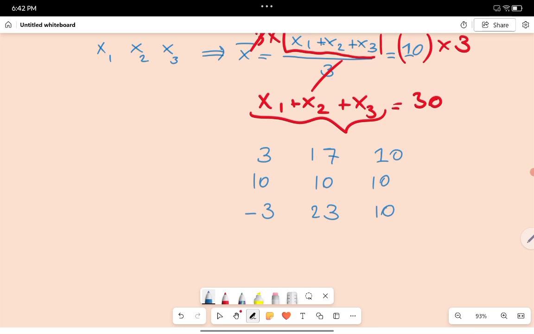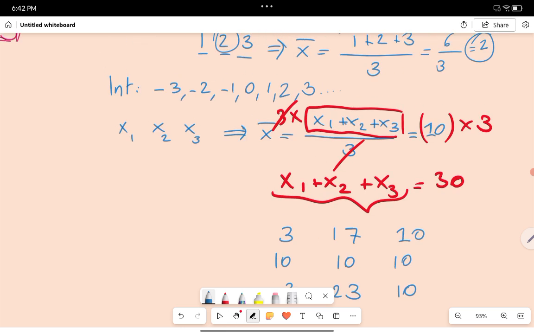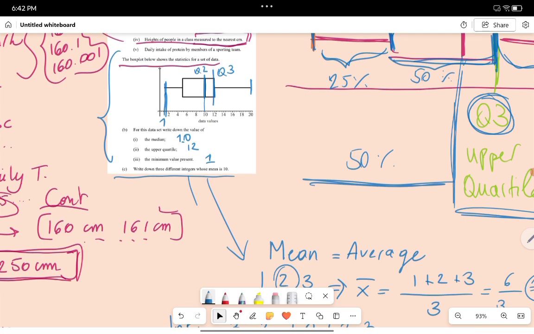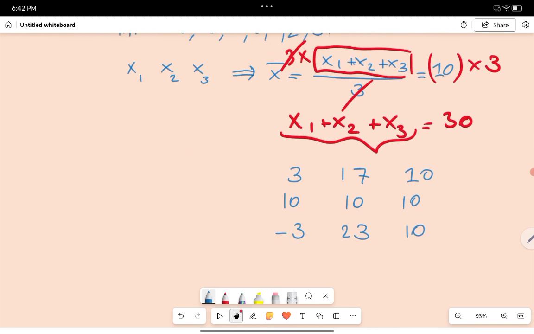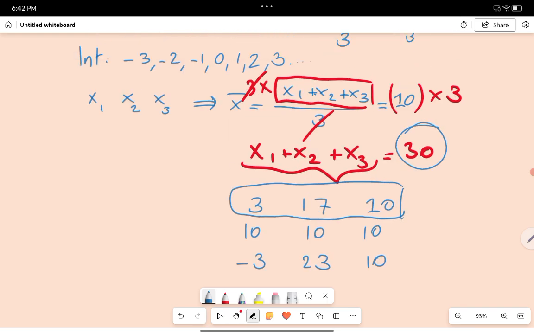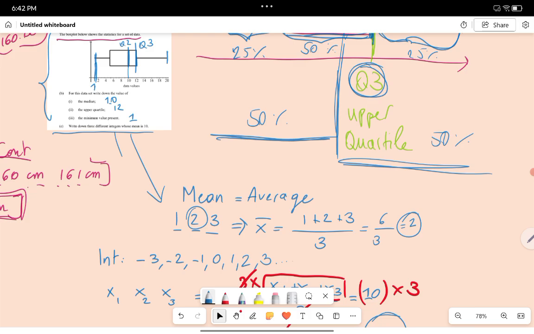So if you just have to give one set of numbers whose mean is 10, you can just pick anything whose sum is 30. That's important.